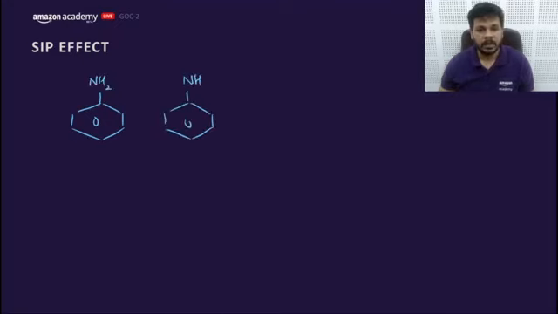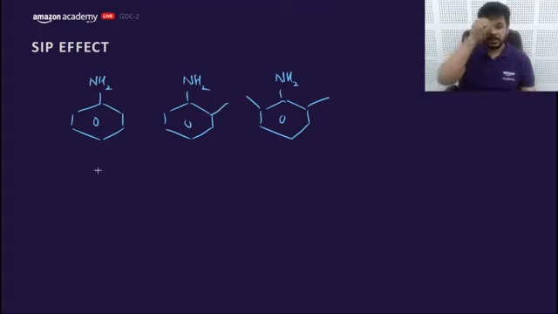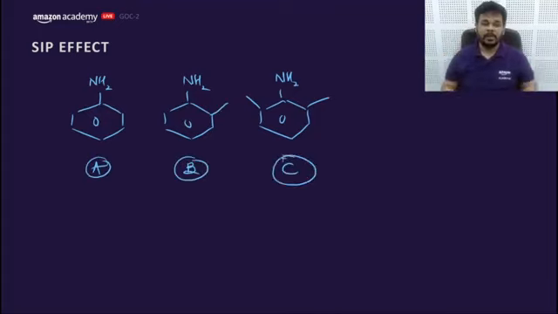So compare the basic strength among all three compounds. What would be the basic strength? If aniline gets substituted with a bulky group at the ortho position, the basic strength of the compound decreases. What would be the order of basic strength among A, B, C? What would be your answer?